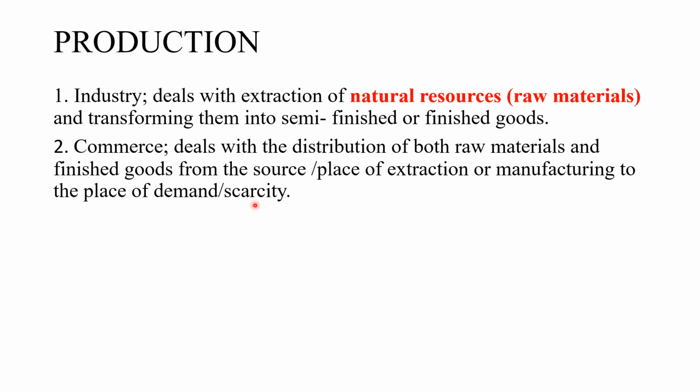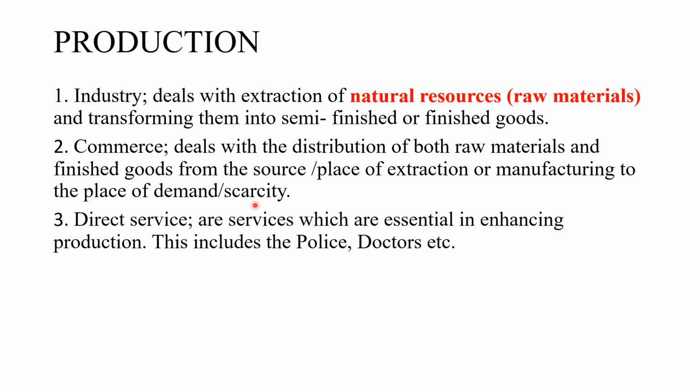The last branch of production is what are called direct services, which are just services which are essential or important in enhancing production. Okay, so this includes the police, doctors, etc. As you are transporting your wood to the industry, you may need that wood to be protected.